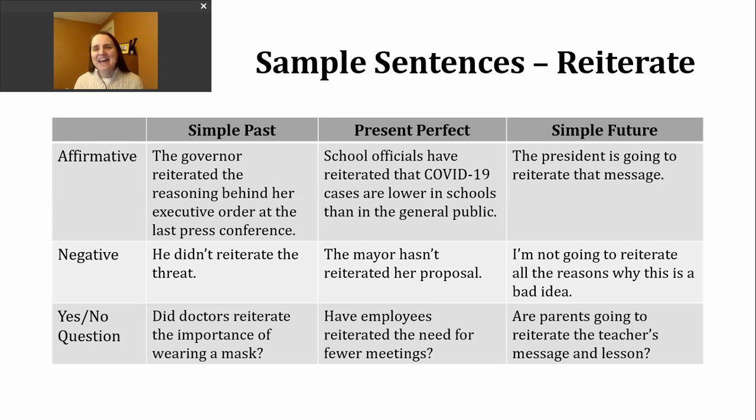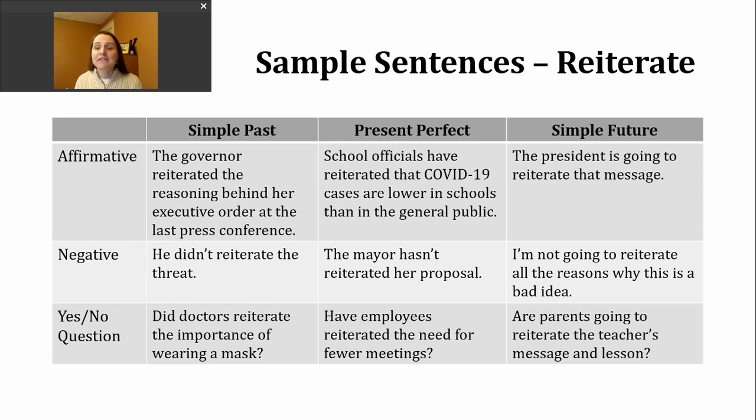Now let's take a look at the simple future. And today we're going to focus on making future sentences using be, going, to, and our base verb. The thing that will be a little different is our form of be, right? It's going to have to match our subject. So be will be either am, is, or are. And we'll see different examples as we go through this.